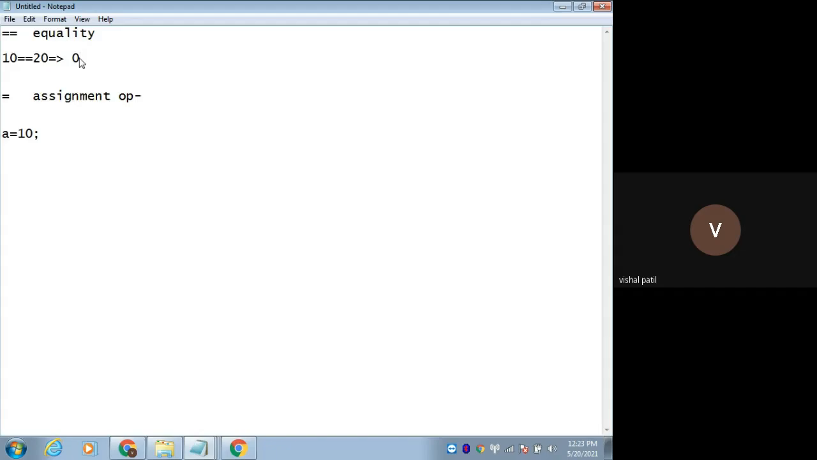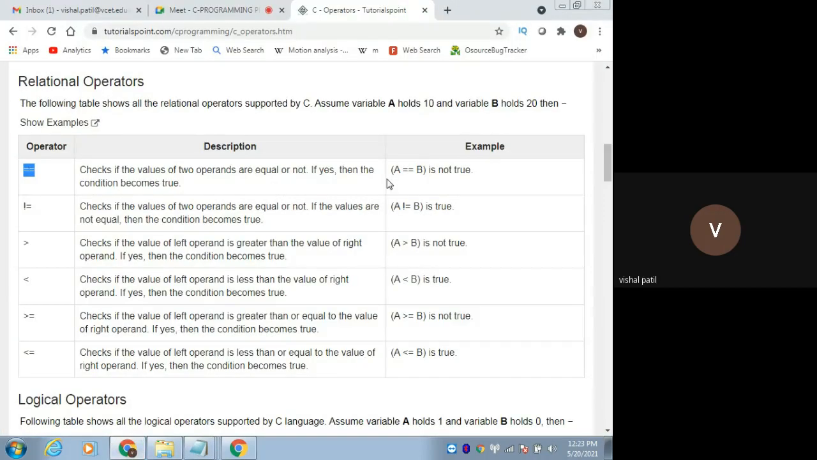But most of the time students get confused with these two operators, okay? Because they look very similar, but there is a difference. This checks whether these two are equal or not, and this is the assignment operator. It assigns the right side value to the left side variable. Okay, now you might have understood this. Now let's check the next one, that is not equal to.